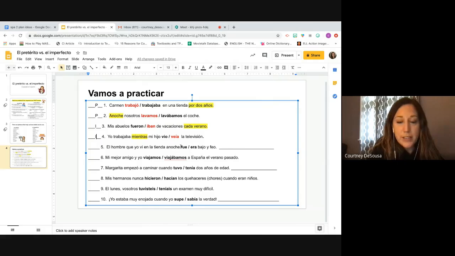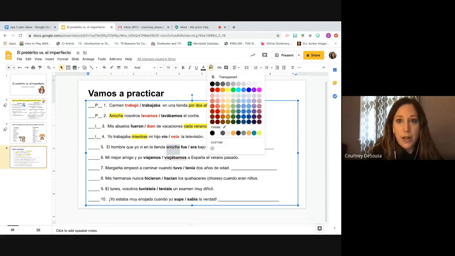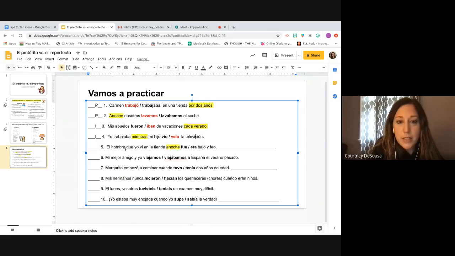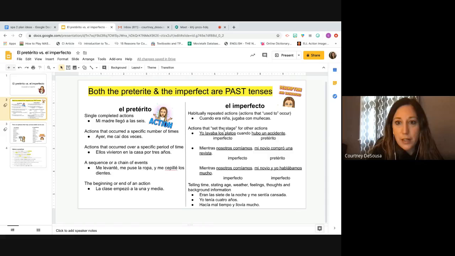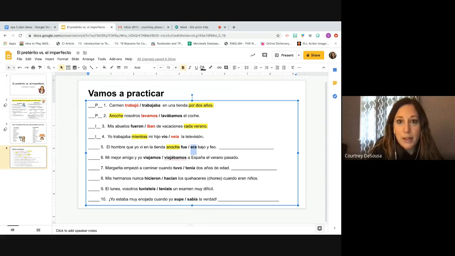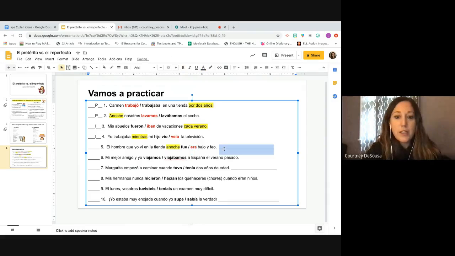El hombre que yo vi en la tienda anoche fue or era bajo y feo. So we have a trigger word anoche, but it's describing the man as short and ugly. The man I saw in the store last night was short and ugly. So if it's a description, if we go back to the rules here, it's background information. So if it's background information about the man, it's going to be era. This one's kind of tricky. So write background information. And that one's imperfect.